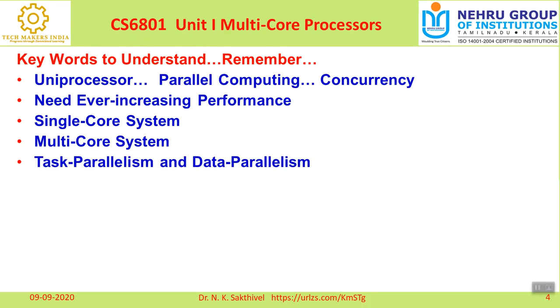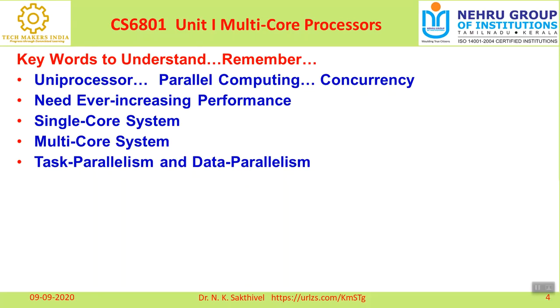The next keyword is task parallelism and data parallelism. This is a very important one. You know very well what parallelism is. Task parallelism is the simultaneous execution on multiple cores of many different functions across the same data set. The data set may be the same or different, no issue. So task parallelism is simultaneous execution of multiple functions or multiple programs. Please understand that this is called task parallelism.